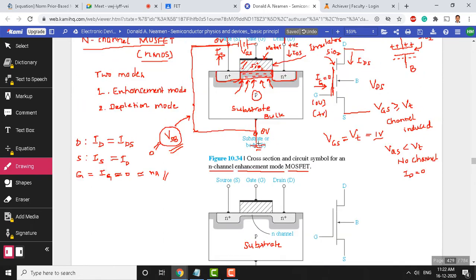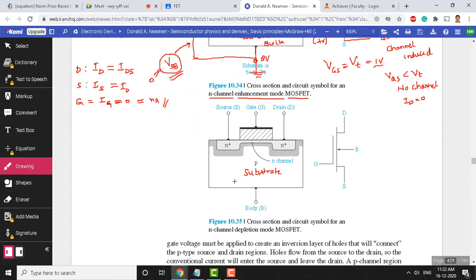As you can see, in enhancement mode we don't have an inbuilt channel connecting source and drain, whereas here in depletion mode, at the time of fabrication itself, we will create a channel between source and drain. You can see this is labeled as channel here, and there is a path that already exists between source and drain. So there's connectivity between the source and drain.